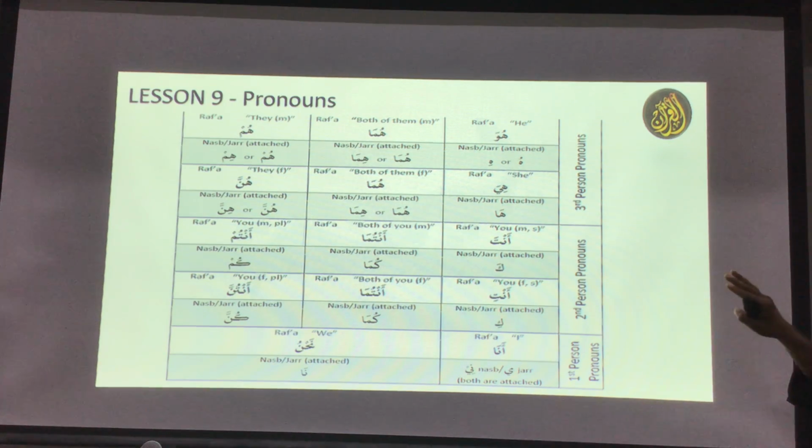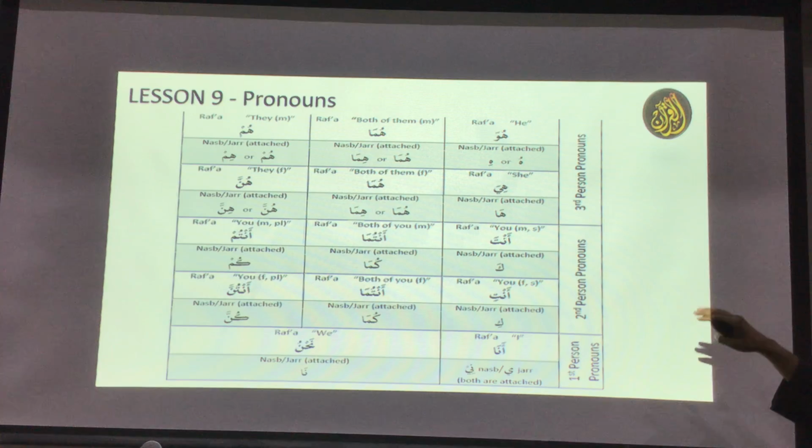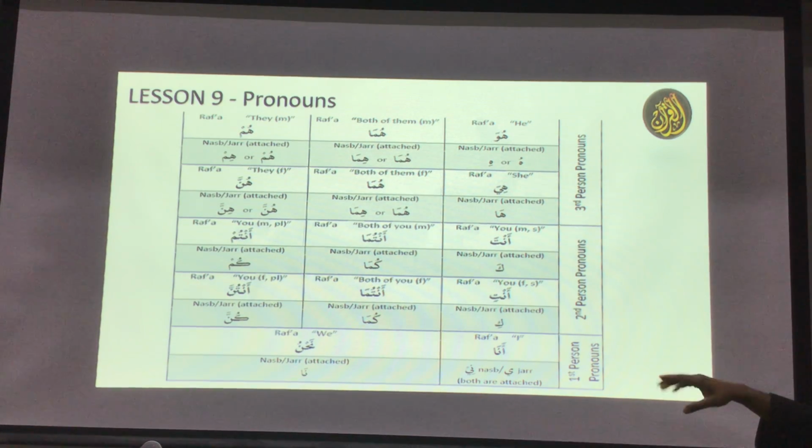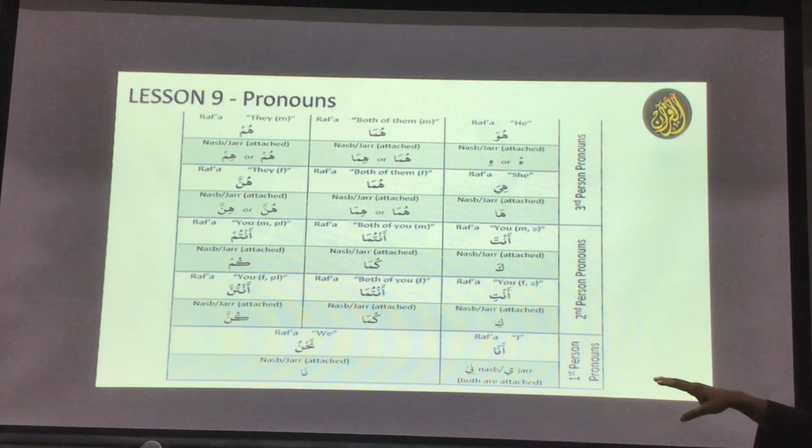All the normal pronouns, and you will find a lot of them in the Quran, like huwa, huma, hum. All these are the rafa version, meaning if a pronoun is by itself, not attached to anything, then it's always rafa. And obviously you know the number and gender by knowing the meaning. So huwa means he. What is the number and gender of he? Everybody knows that. The number is singular and it's masculine, it's not a she, right? And also we know the type is always proper. So that's what we have to learn. Huwa, huma, hum, hiya, huma, hunna, and anta, antuma, antum, anti, antuma, antunna, and then ana and nahnu.